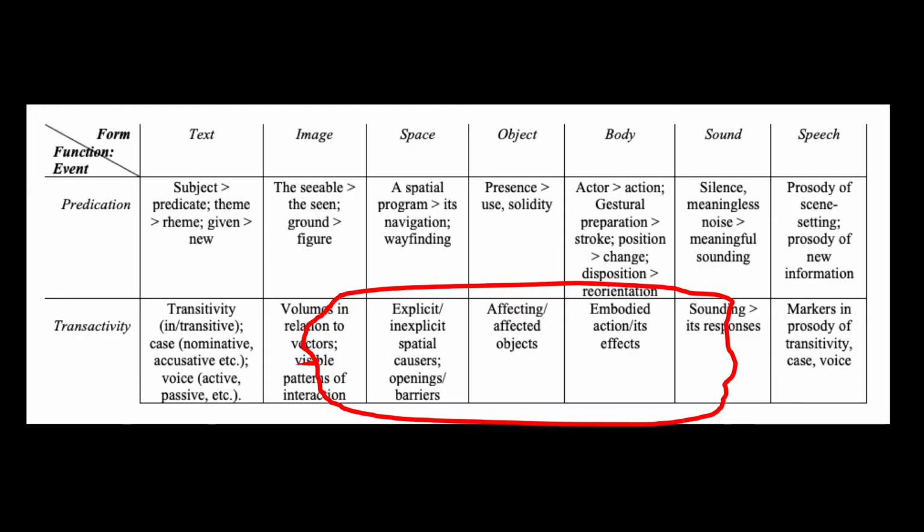In text, we have a relatively limited range of resources for expressing what we call transactivity. These include voice, like active and passive voice, and possibly other permutations of this. We have case, nominative, accusative, and others. We have transitivity, which is whether something's transitive or intransitive, and we have other possible things in speech as well, but it's a limited range. In moving into image, we can capture much more nuanced meanings, and let's see another version now of coming through this gate.